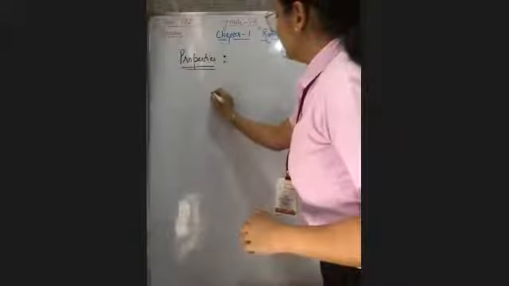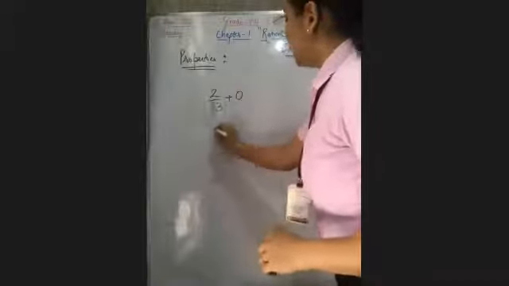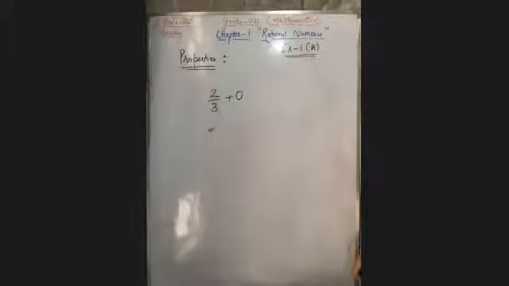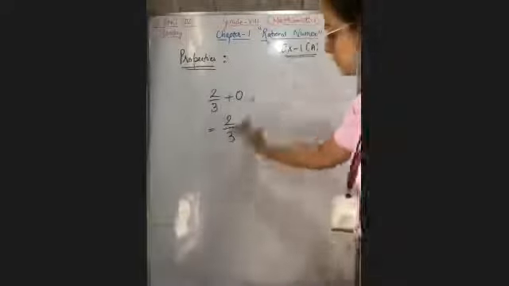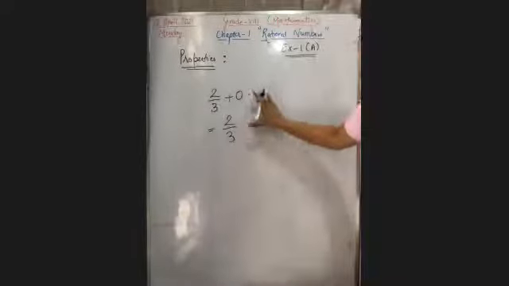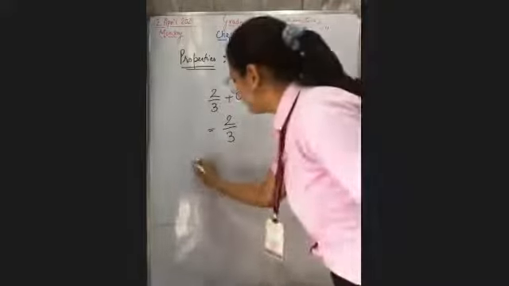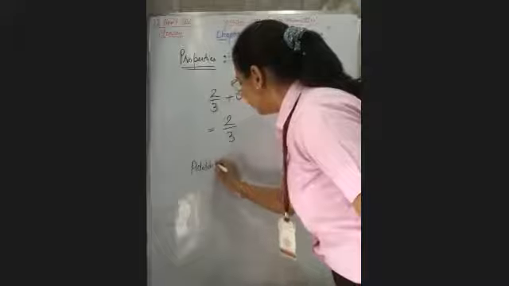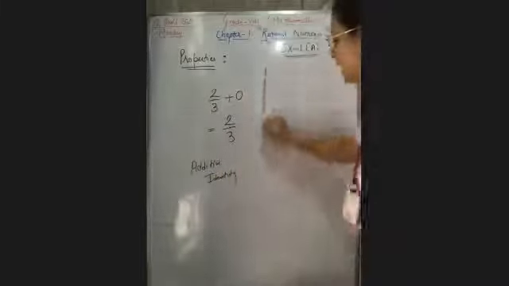Now tell me, if I add 2 upon 3 plus 0, my answer will be 2 upon 3. Very good. So this is based upon which property? Which property have we applied here? We have applied additive identity.